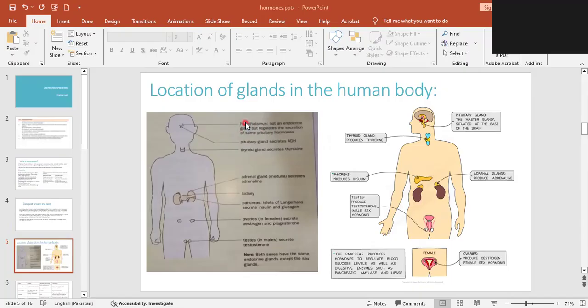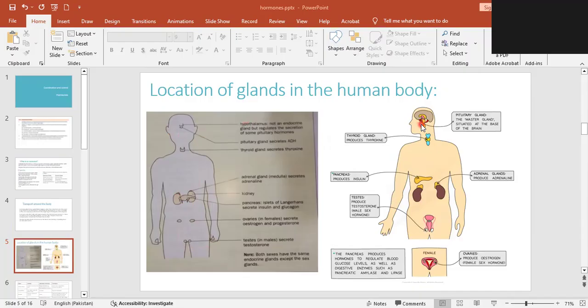Anything which changes in my body, there's something or someone who is going to monitor that or who's going to be alerted. Now, when the hypothalamus has been alerted that something has changed, it needs to communicate with certain organs so they can bring that change back to the set point. The hypothalamus needs to interact with the different parts of the body, right? So how to fix that change which has occurred in the body? So it has a gland underneath the brain here. If you see, not underneath the brain, underneath the hypothalamus.